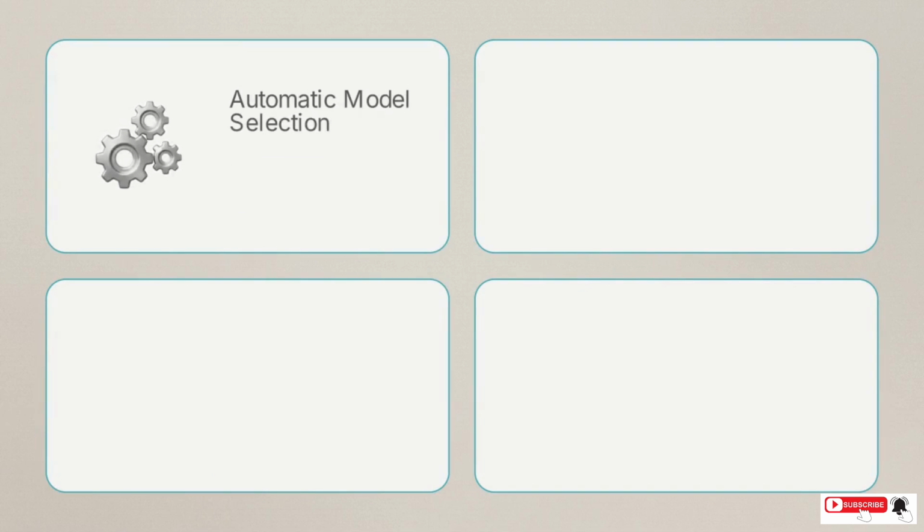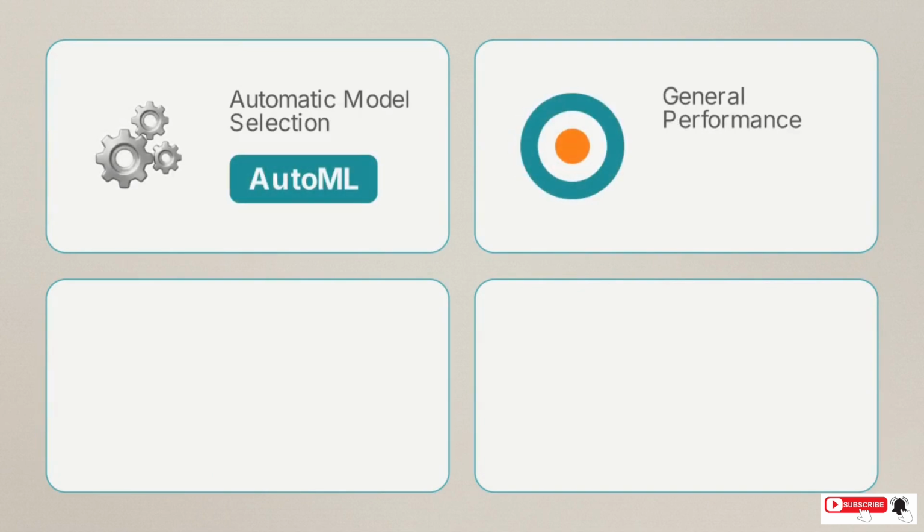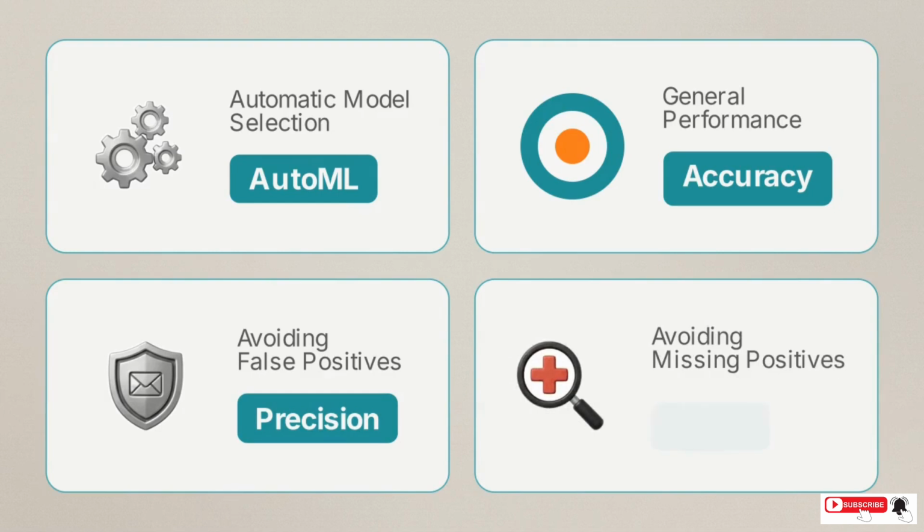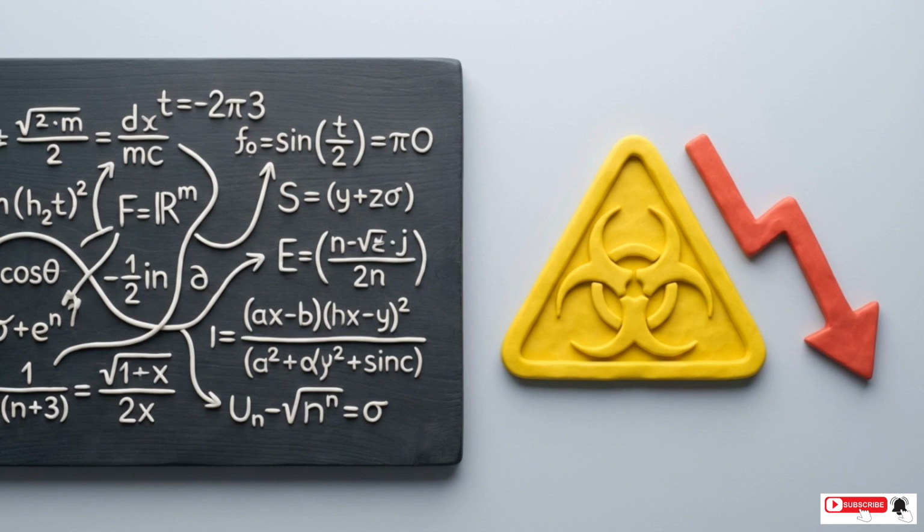This matrix maps the core terms to their exam keywords. Automatic model selection leads to AutoML. General performance means accuracy. Avoiding false positives requires precision, and avoiding missing positives requires recall. The certification test measures your ability to match these mathematical metrics to the specific real-world risks described in the prompt.